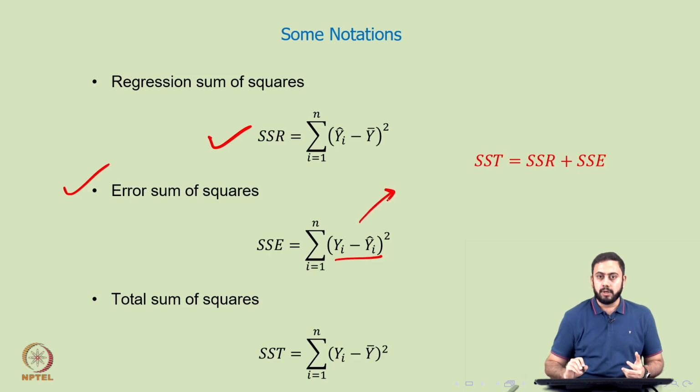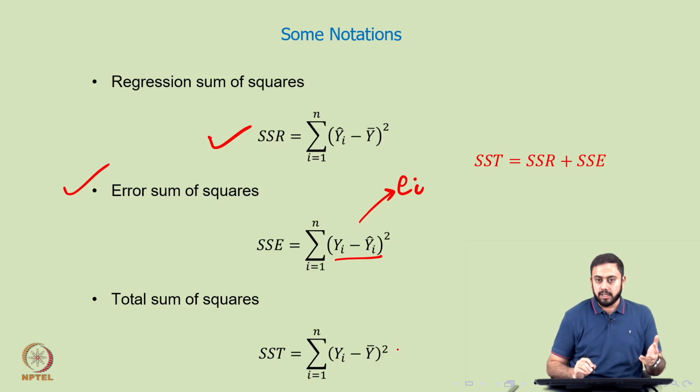Can you pause the video and tell me what exactly the difference is there? Yi minus yi hat, just that part. Yi minus yi hat is nothing but the residual, or ei. Hence, this is called the error sum of squares or residual sum of squares. So essentially SSE is nothing but summation ei square.